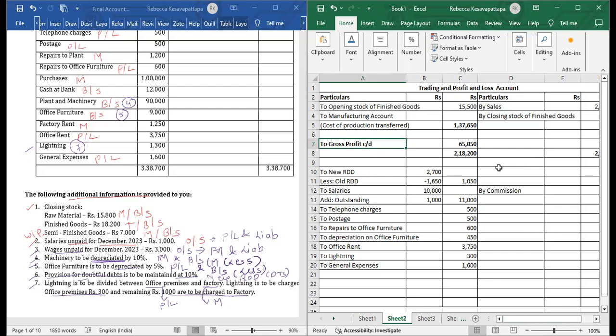So I will write here by gross profit brought down. So this amount now I'll write it over here.